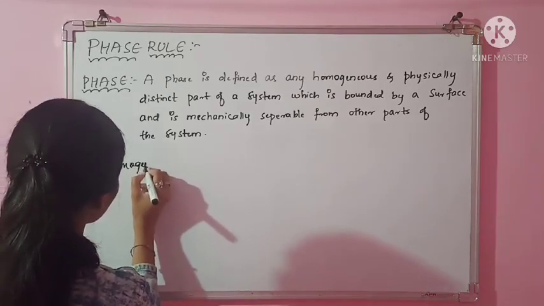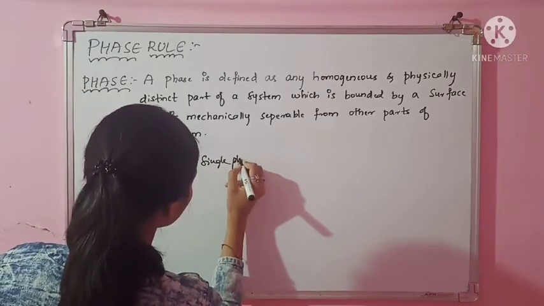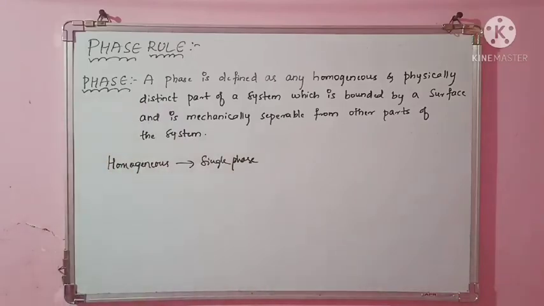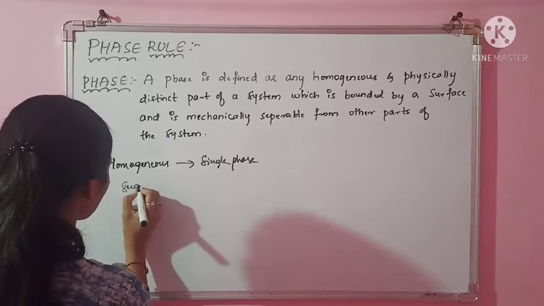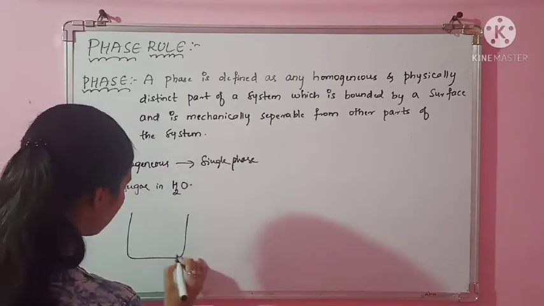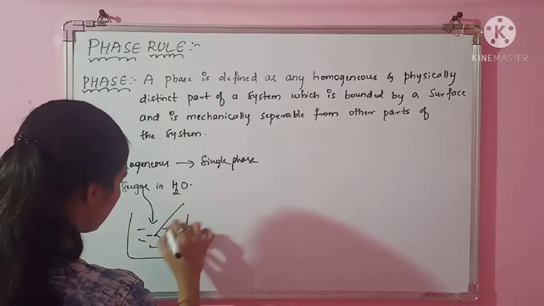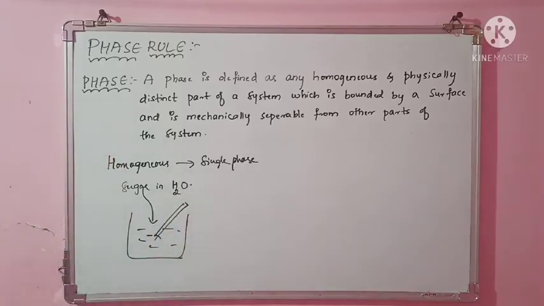So let us understand the meaning of homogeneous. Homogeneous means single phase, or you can say which is looking the same throughout. For example, let us take sugar in water. If I take a beaker with water and add sugar in that, and mix with the glass rod completely, then after some time, do you observe any sugar in this water? No, your sugar gets completely dissolved in the water. It looks like there is no sugar.